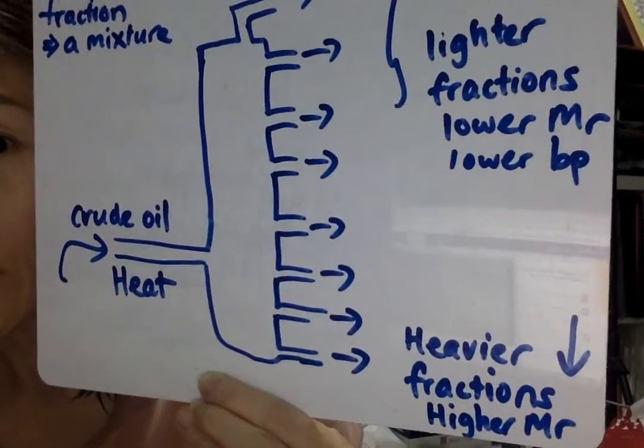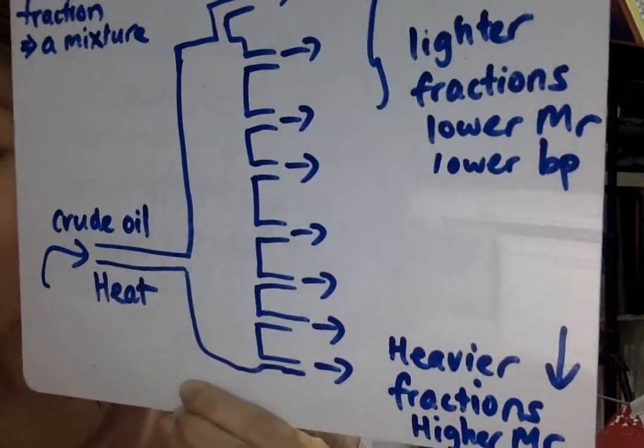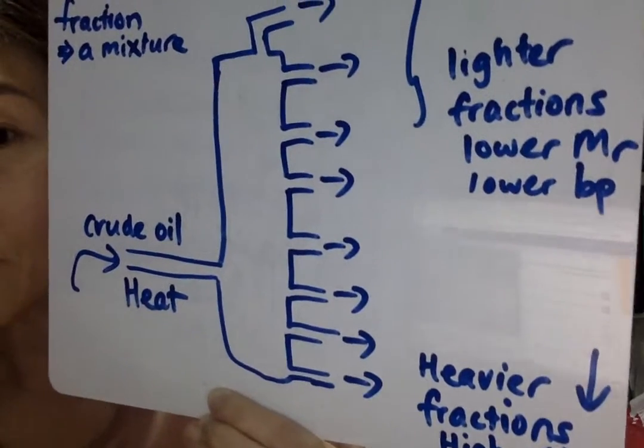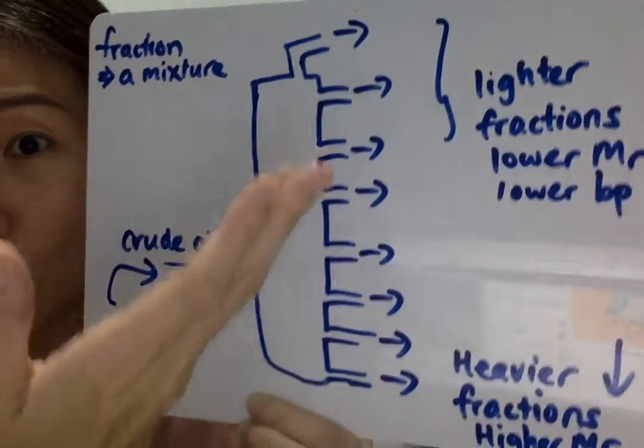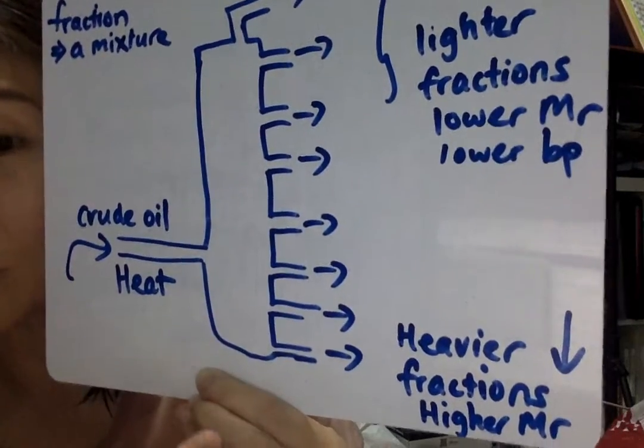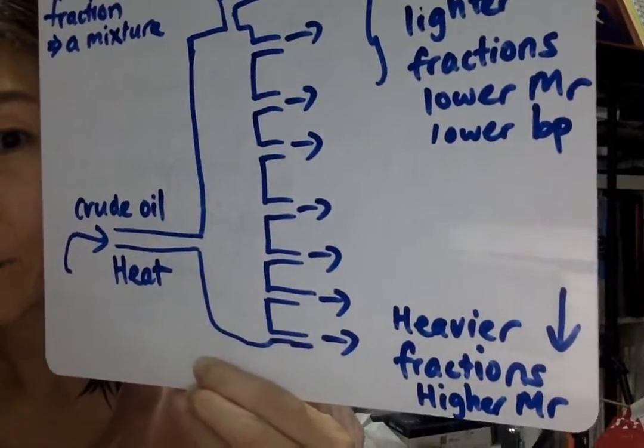So the boiling points of the fractions higher up the column will not be higher, they will be lower. The ones at the bottom will have a higher boiling point.